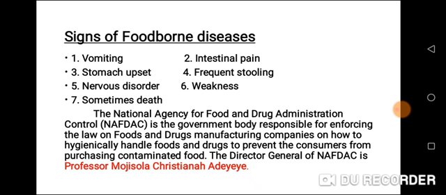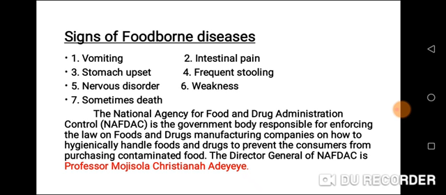We should always ensure that we abstain from eating expired food and spoiled food. We should also avoid eating food from doubtful sources.